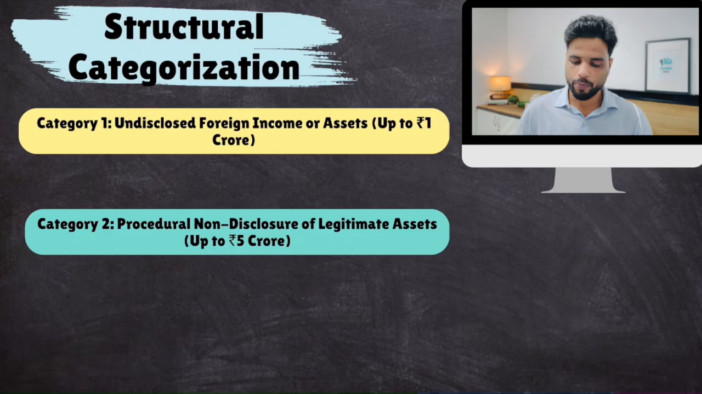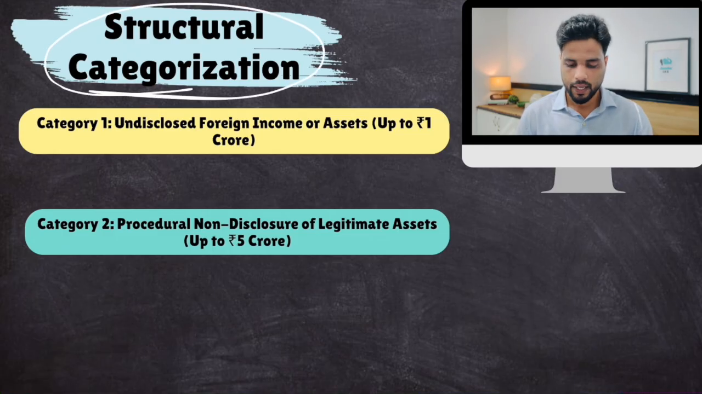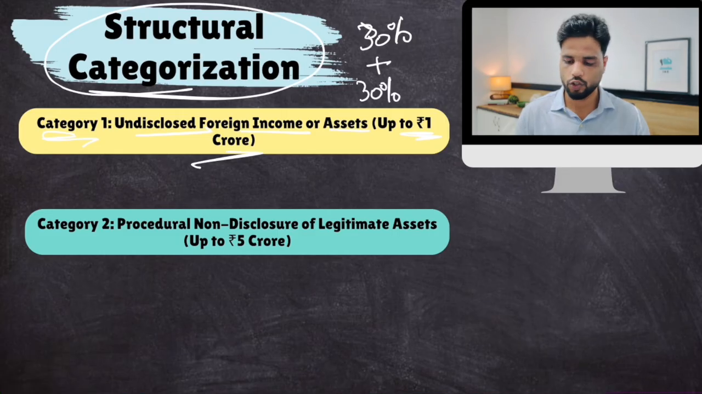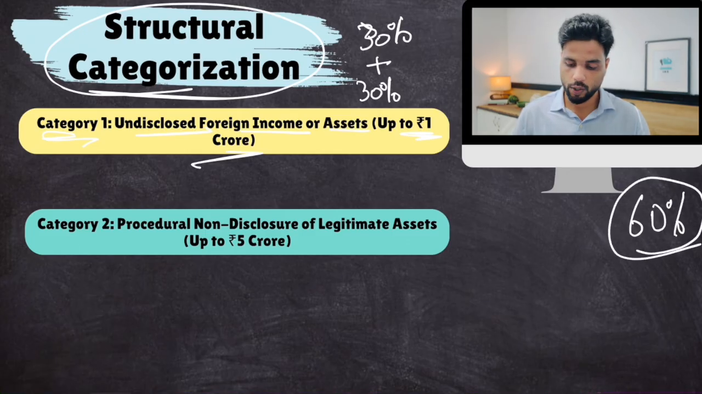Now there are two components to this. Two types of people would be protected. Category 1, if you have an undisclosed foreign income or assets up to 1 crore, then you have to pay a 30% tax on it now, and plus 30% penalty. So in effect 60%, and you'll be saved. You can do this. Then there is another category of people.